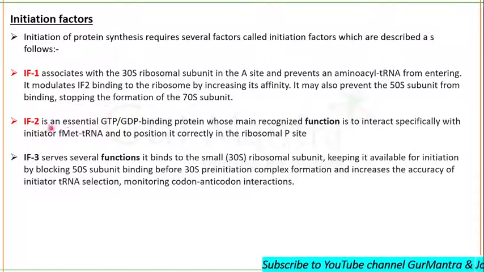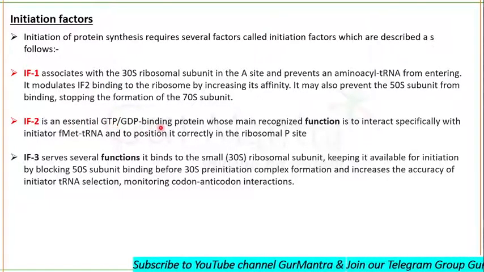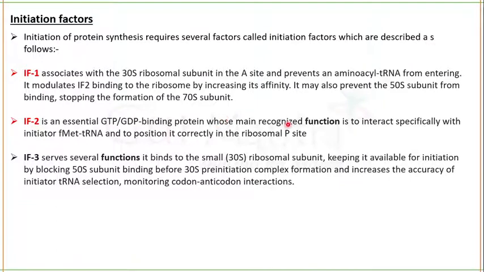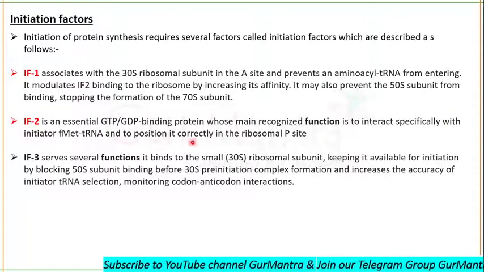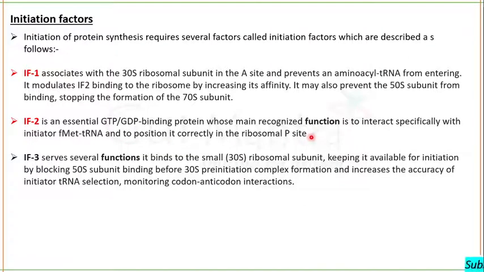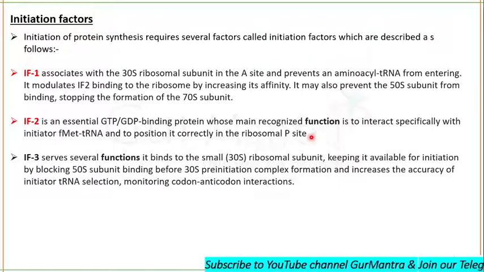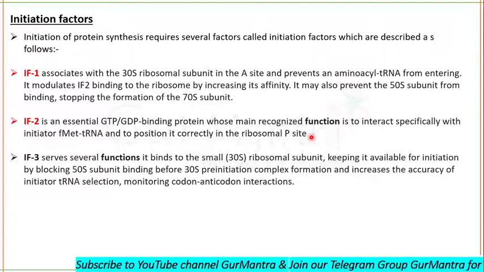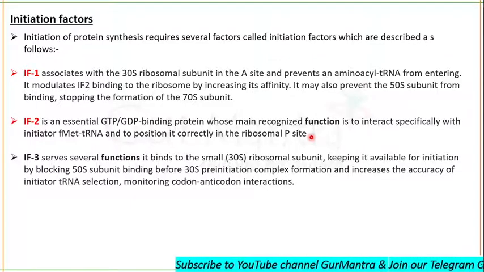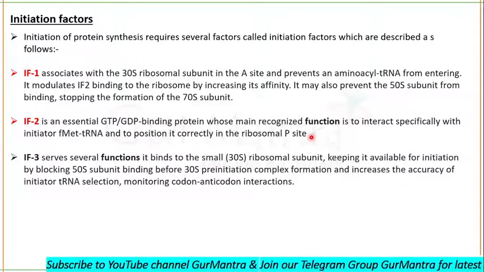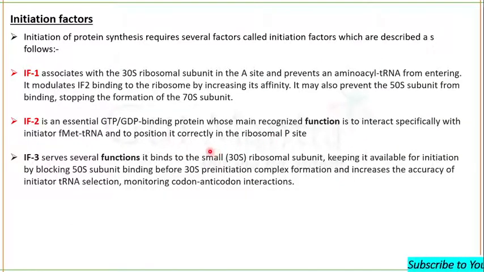Okay, initiation factor 2, remember, is an essential GTP/GDP binding protein whose main recognized function is to interact specifically with the initiator formylmethionine tRNA and to position it correctly at the ribosomal P site. Now you understand that at the A site, initiation factor 1 will be preventing the aminoacyl tRNA from entering the A site, while initiation factor 2 interacts specifically with that particular tRNA and places it correctly on the P site.